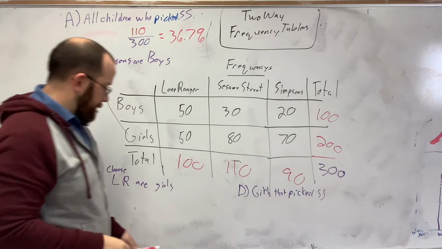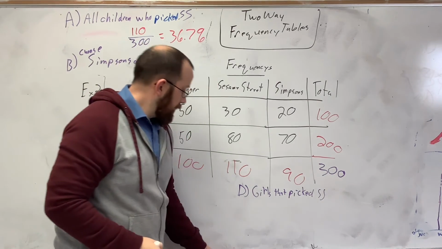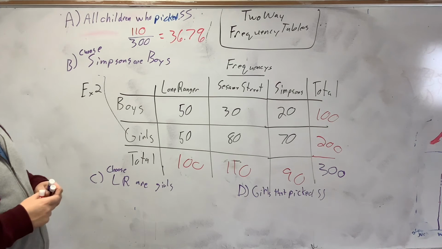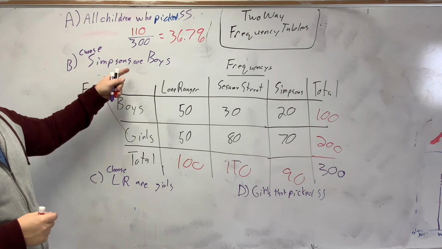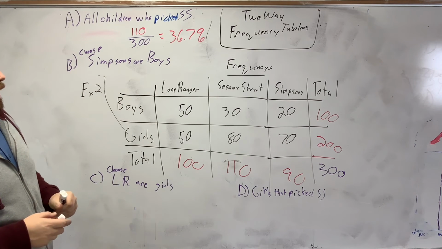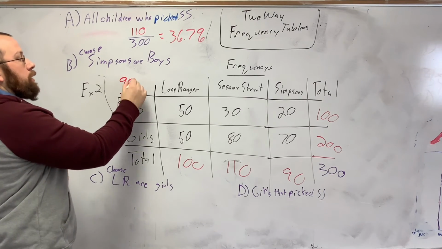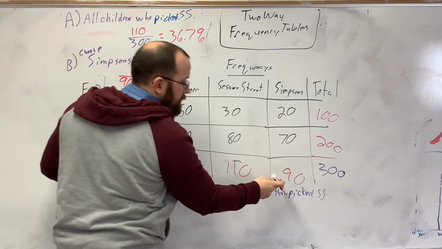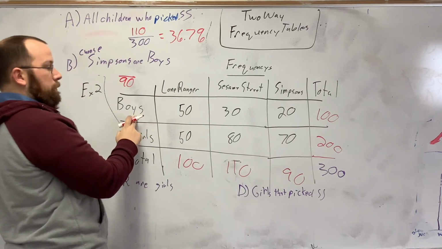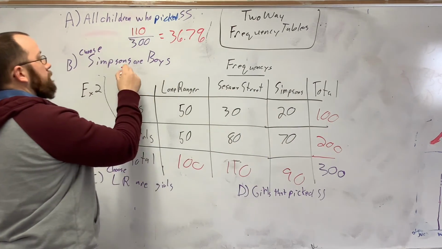All right. Our next one is, of all those that chose The Simpsons, what percentage are boys? We had 90 total pick The Simpsons, and how many were boys? 20.